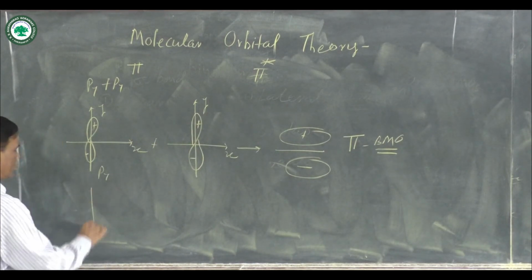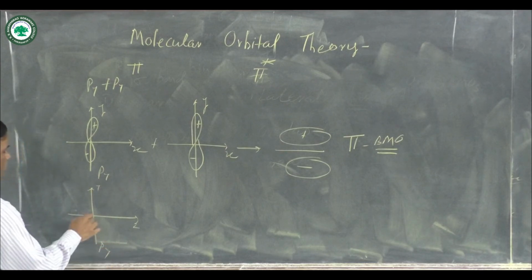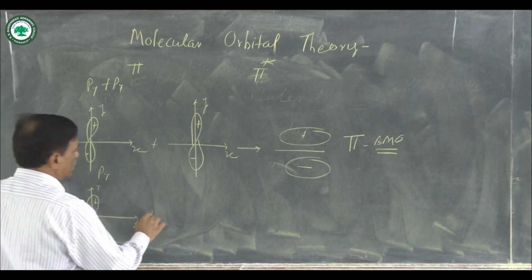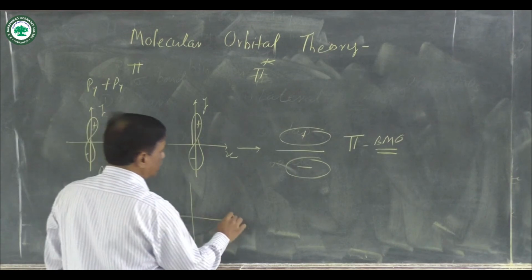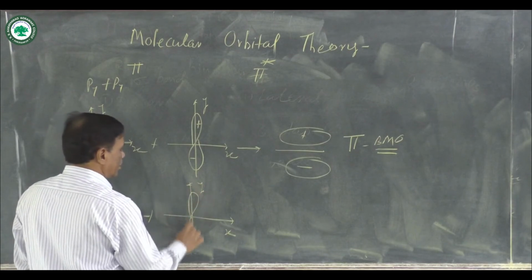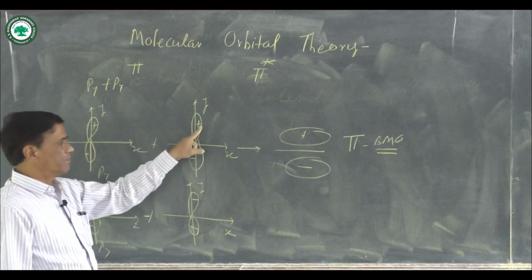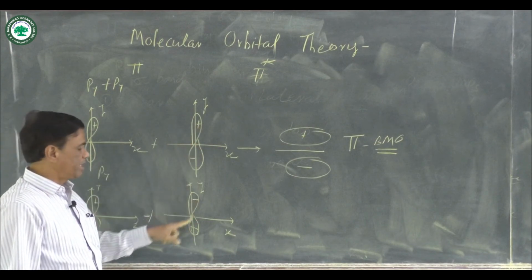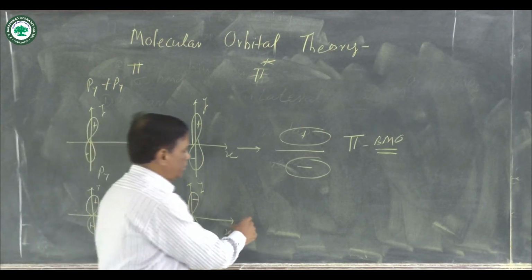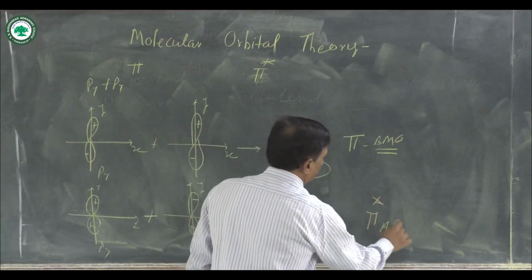But in the second case, suppose this is the x-axis and this is the y-axis, this orbital is a py orbital, here is a positive and here is a negative, and it combines with a second p orbital with a minus here and a plus here. In the first case there is plus and minus, in the second case minus and plus. Such a combination means subtraction occurs, and there is a formation of a pi star anti-bonding molecular orbital.